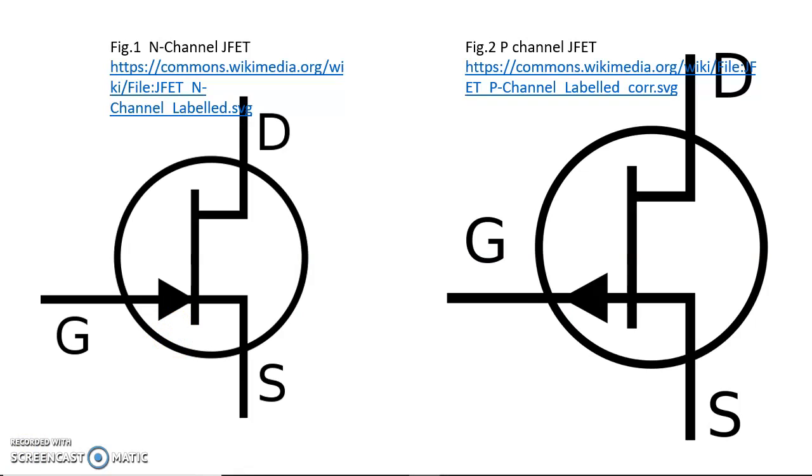The structure of N-channel JFET is shown in figure 1. The arrow mark indicates the current flow direction. The structure of P-channel JFET is shown in the second figure. The arrow mark indicates the current flow direction.